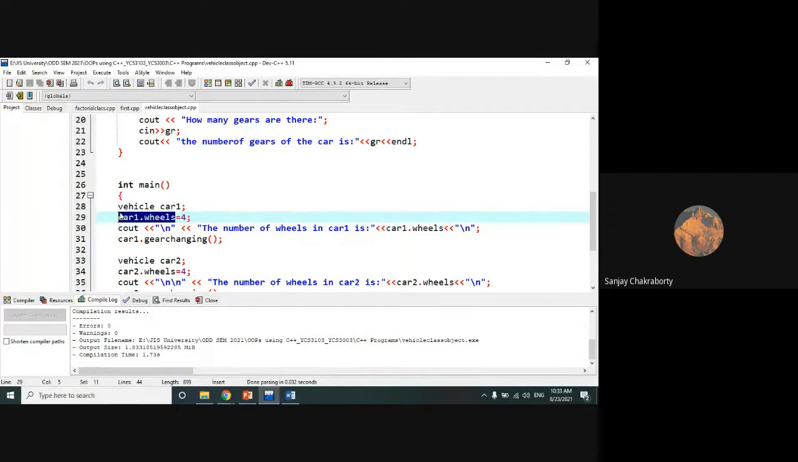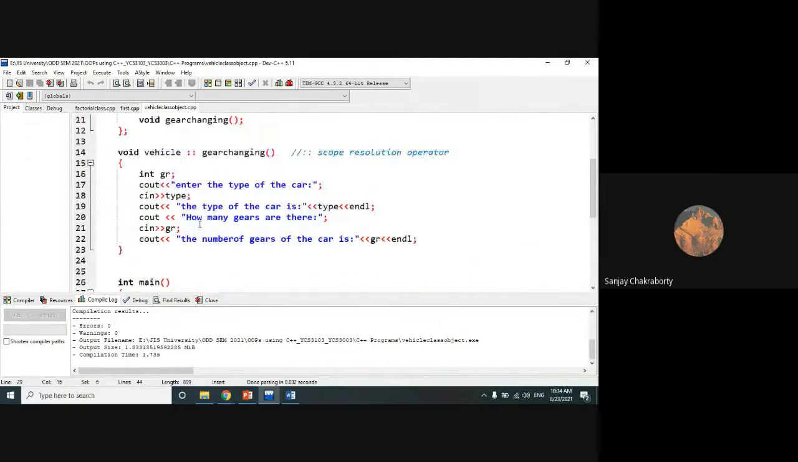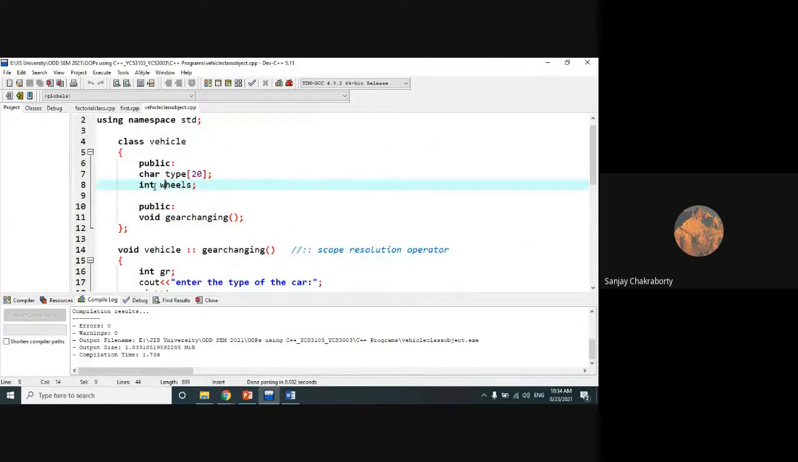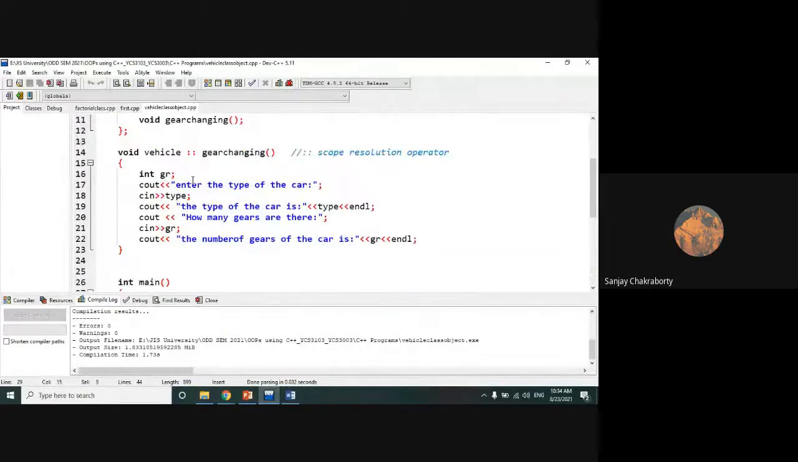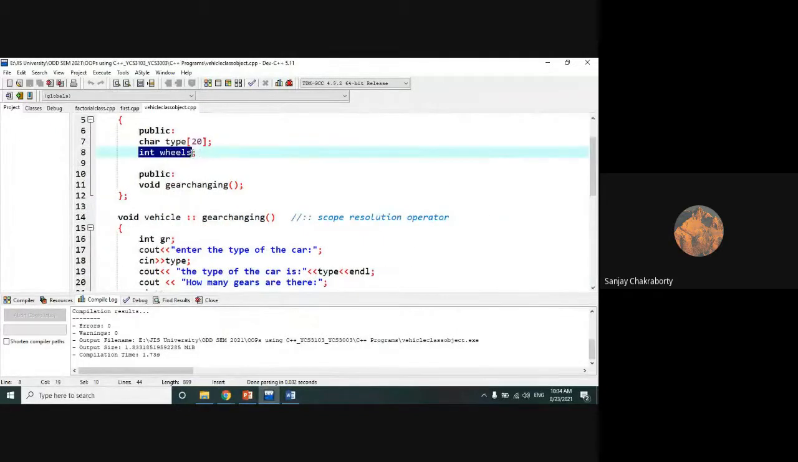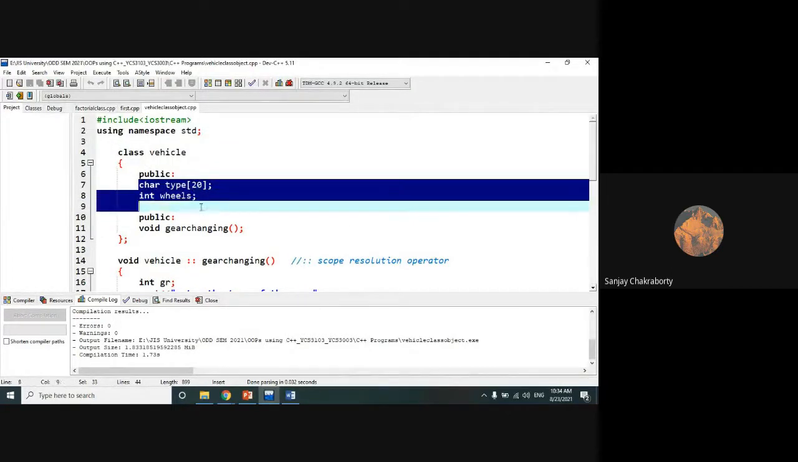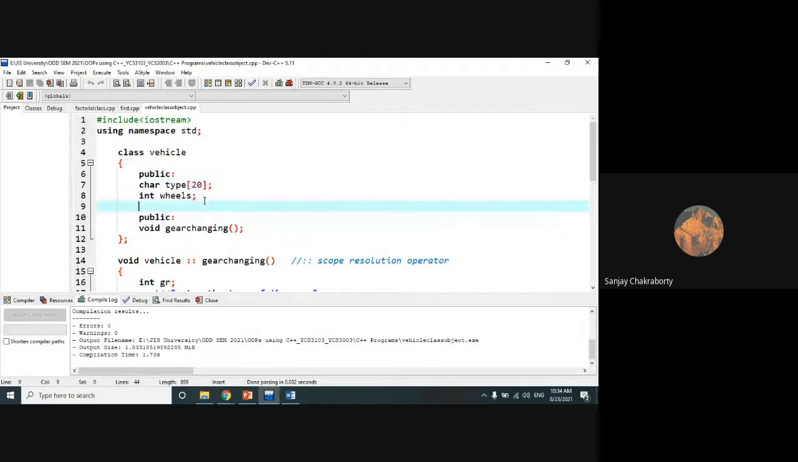Any one of you? 2? 4? 4 bytes, yes. It may be 2 bytes, it may be 4 bytes. It depends on the architecture, but it should occupy the same size that the wheels data type has. Which data type does wheels have? Integer. So it will occupy integer size. Here you have defined int wheels, but the interesting thing is that while you define int wheels here, it will not occupy any physical existence in your memory.